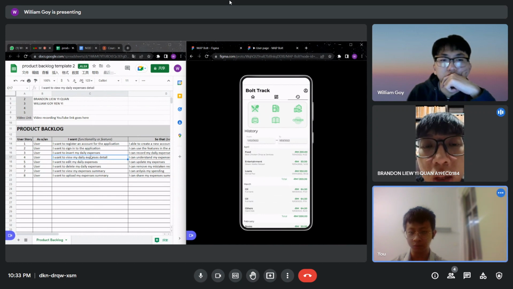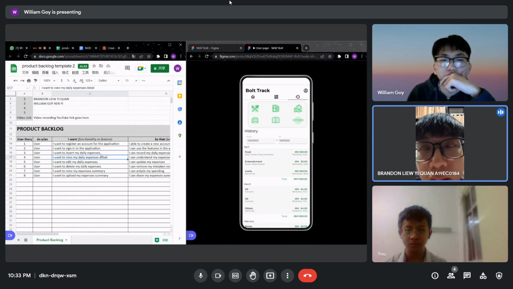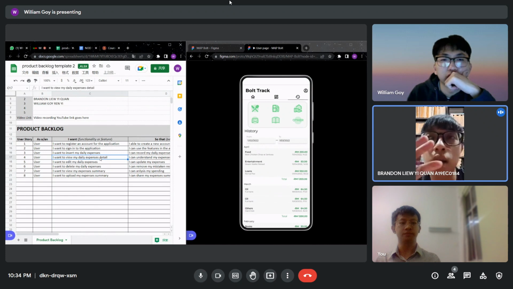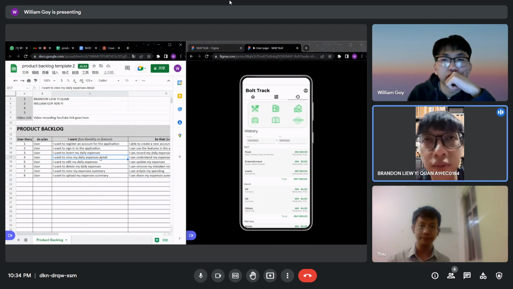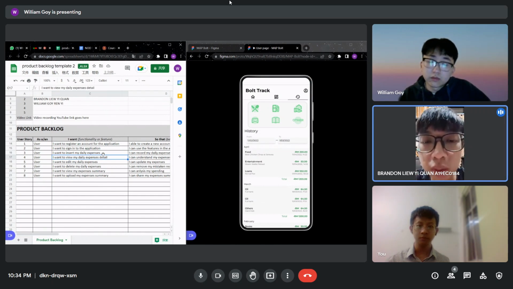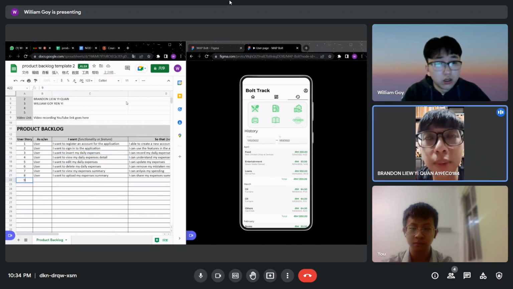Okay, understood. That would be: I want to view my daily expenses. Then I want to view expenses history would be a general list, like food, entertainment, loans and stuff, listed out all together, and it won't be just one specific category only. You get what I mean? Yeah, sure, no problem. So there's another view for the history. I want to view my expenses history,